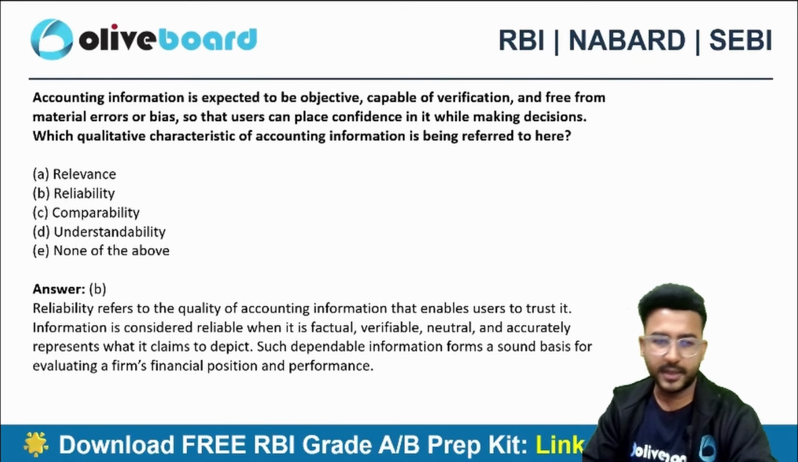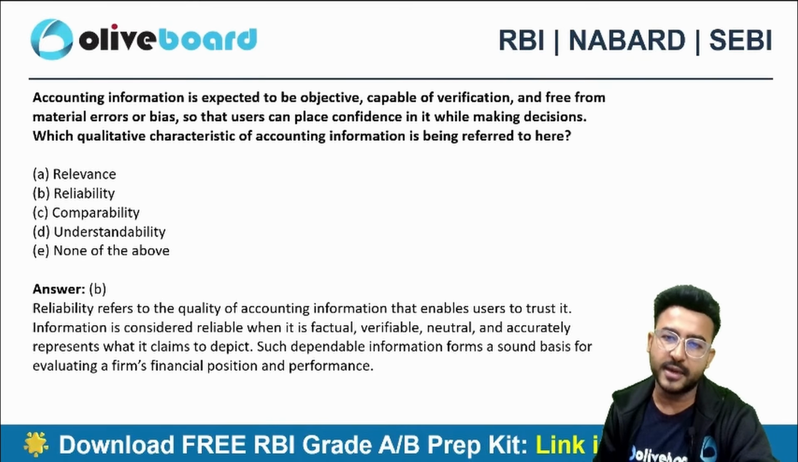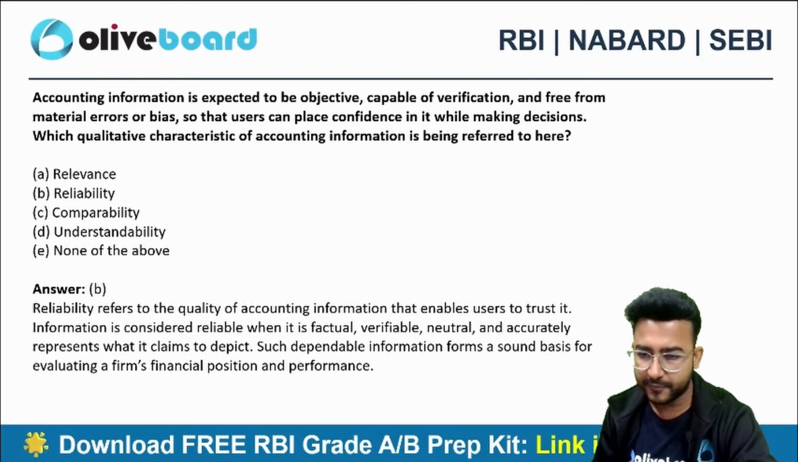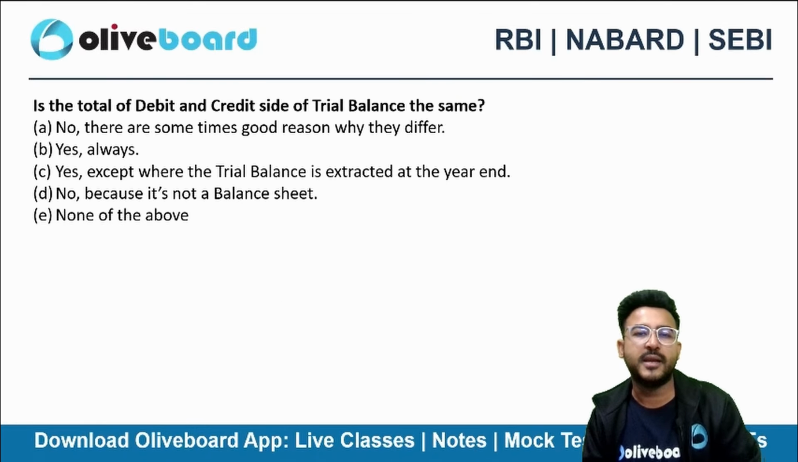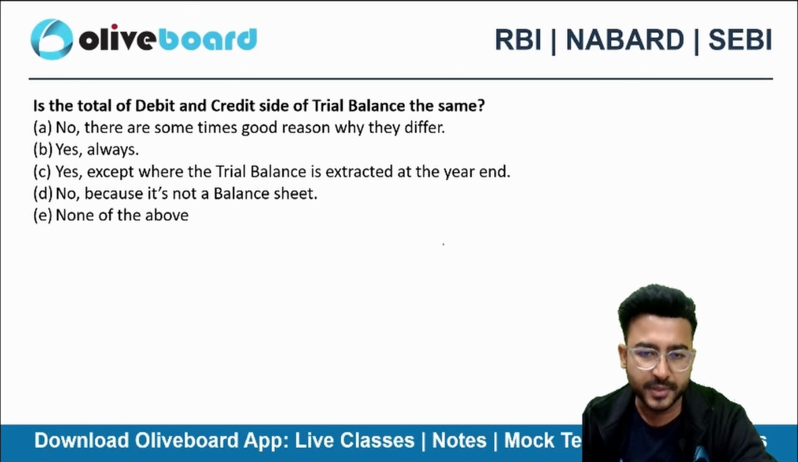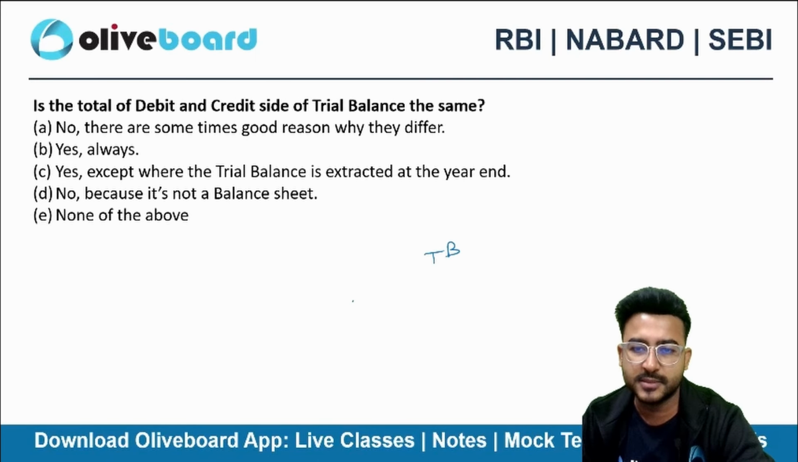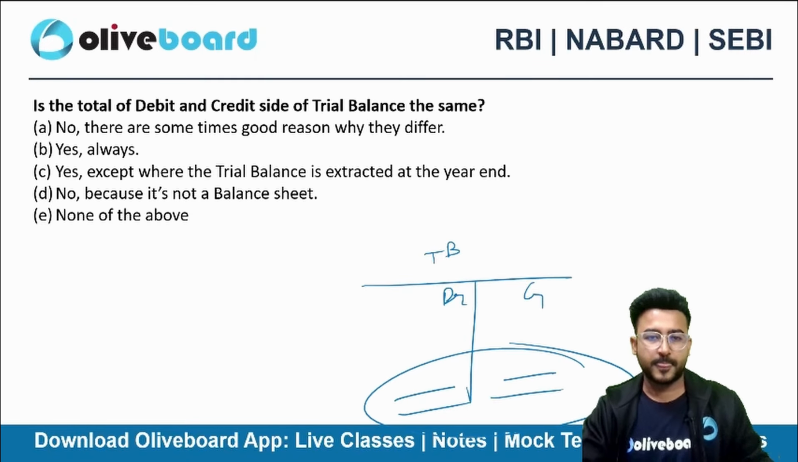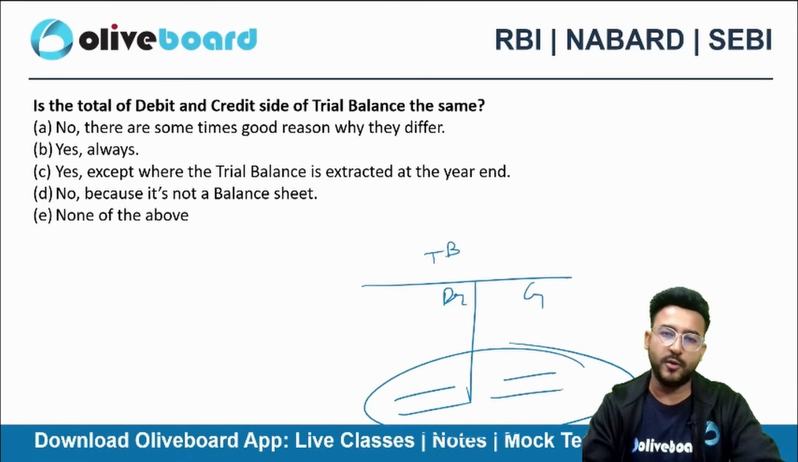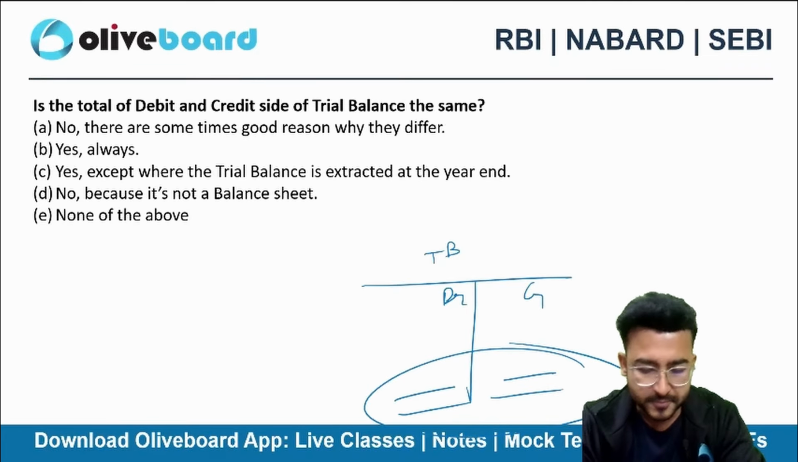Very good, everyone. The correct choice here will be reliability, right? Reliability is the correct choice. Option B. Perfect. Next one. Is the total of debit and the credit side of the trial balance same? So if you are preparing a trial balance, can we conclude that the debit side will always be equal to credit side? Do you think that the debit side will always be equal to credit side?